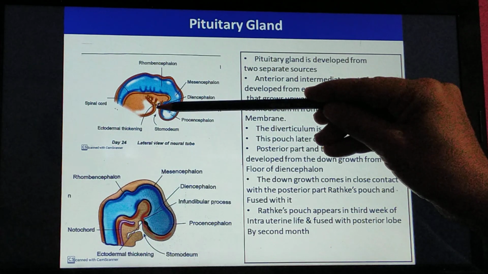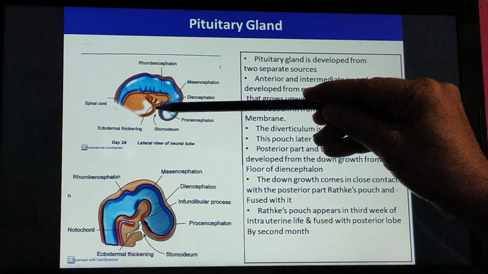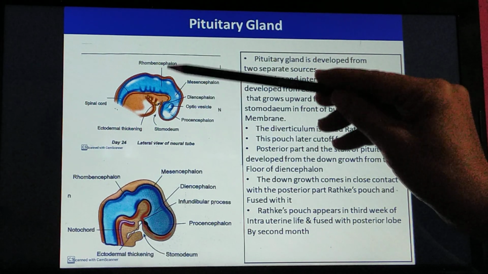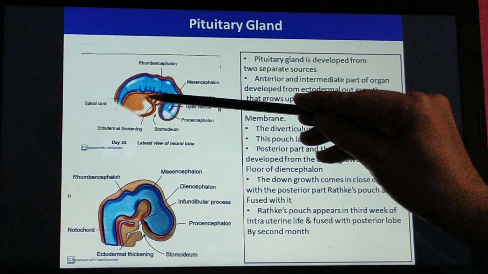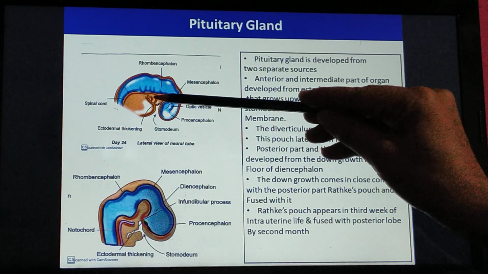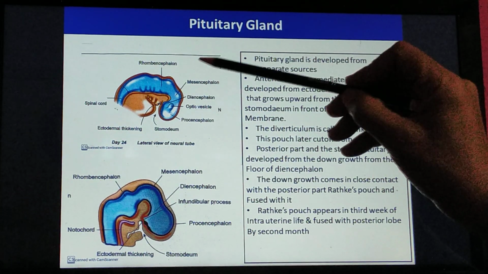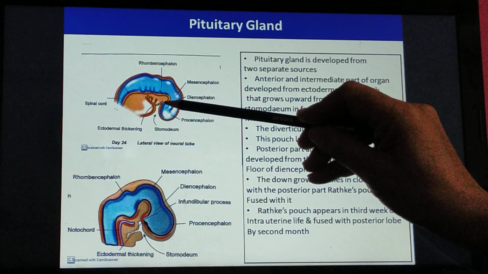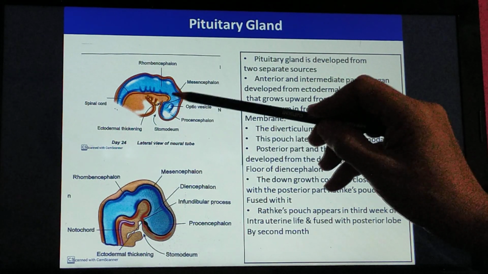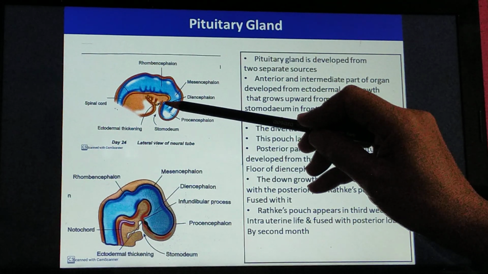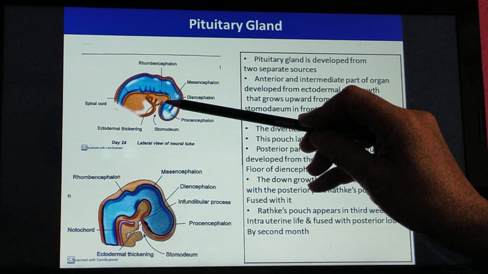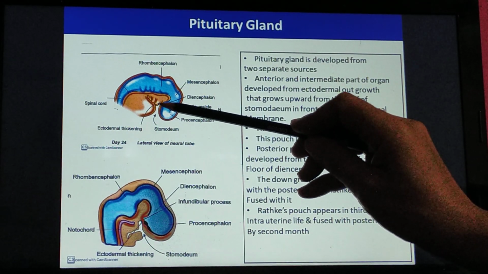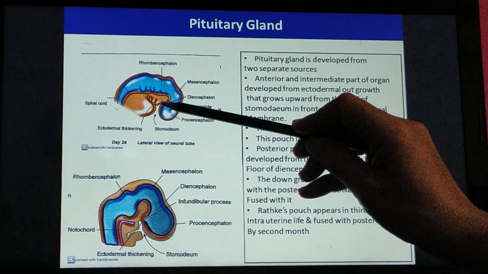This stomodium has a curtain called the buccopharyngeal membrane, and this is the head fold. These are the pharyngeal apparatus or pharyngeal arches you can make out here. From the diencephalon you can see there is one evagination or outgrowth, which you can make out very clearly in the diagram, that is the diencephalic evagination. One small evagination from the roof of the stomodium is seen.